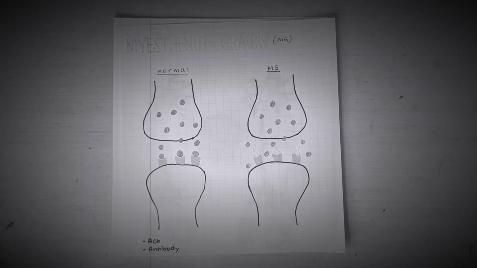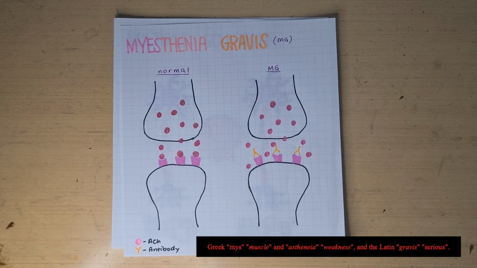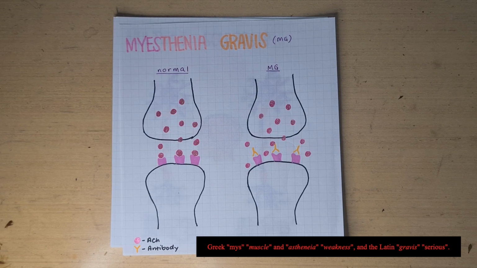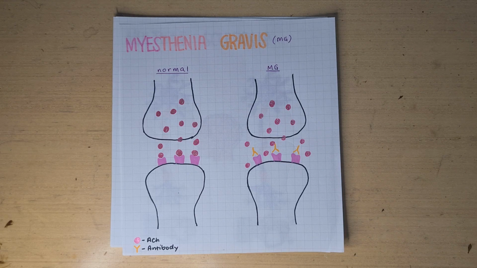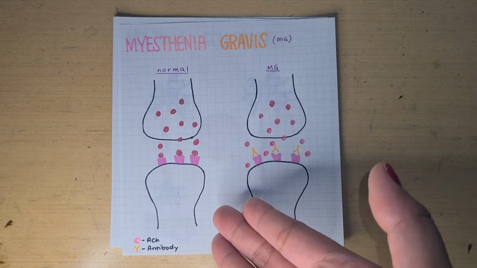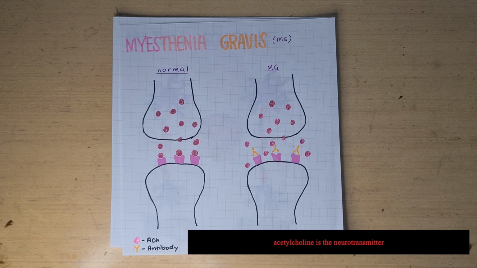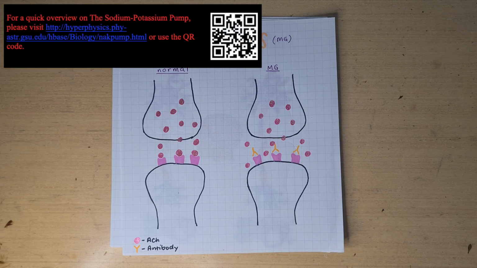Myasthenia gravis. Myasthenia comes from the Greek word meaning muscle and abnormal weakness. Gravis, on the other hand, comes from the Latin word meaning serious. This disease targets the neuromuscular junction between motor neurons and skeletal muscles. As you could see, in the normal synapse, interaction of the neurotransmitter called acetylcholine and receptor allow sodium-potassium pump action that results in muscle contraction.